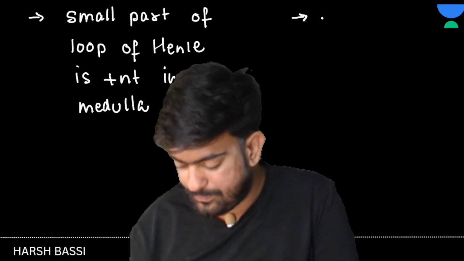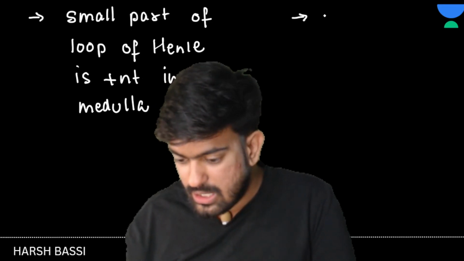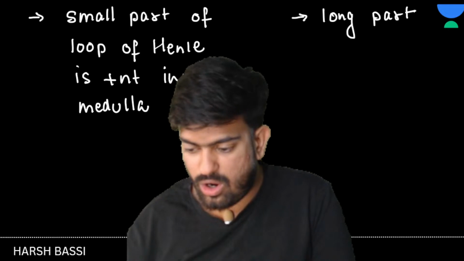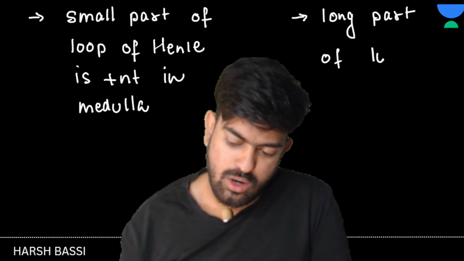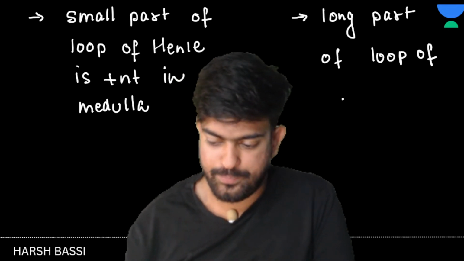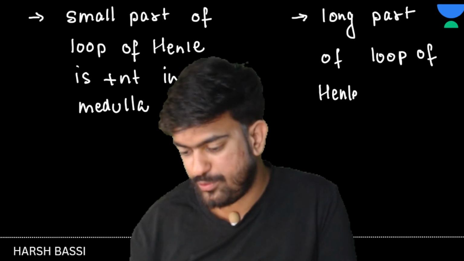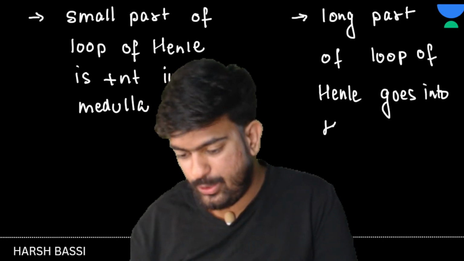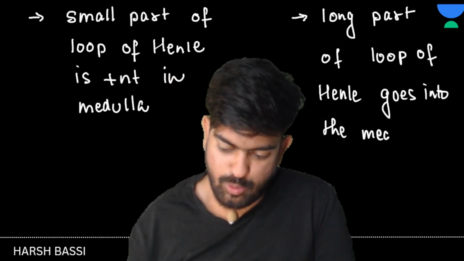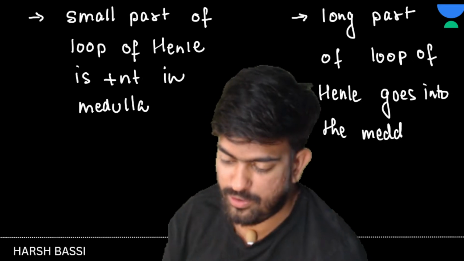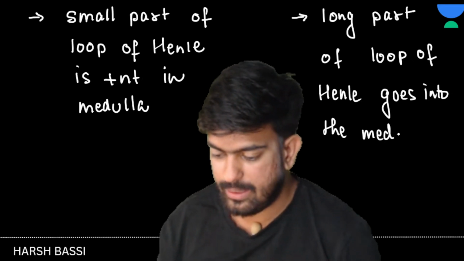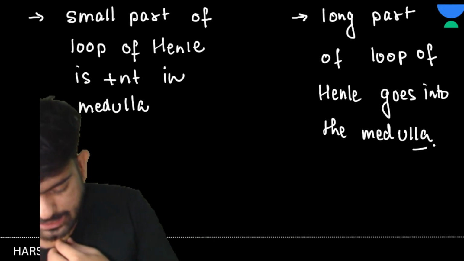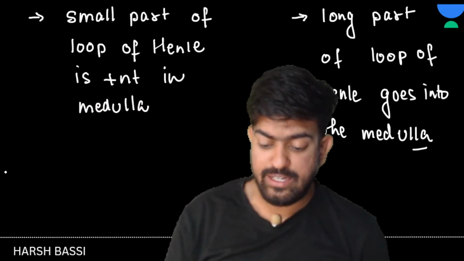So I will say a very long part of the loop of Henle goes into the medulla. Clear? Okay, great.